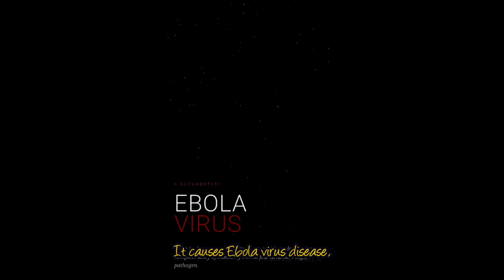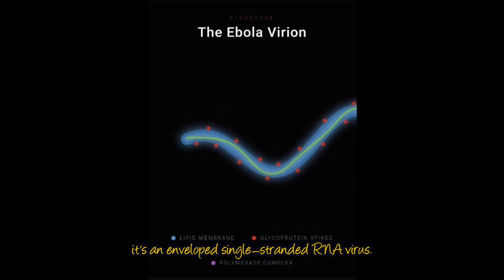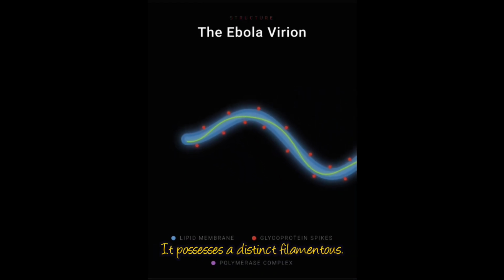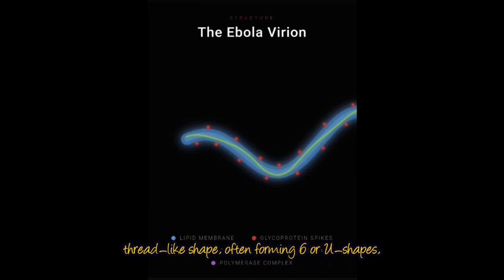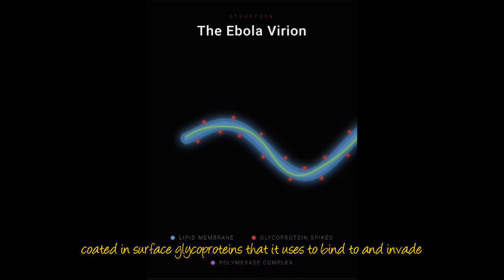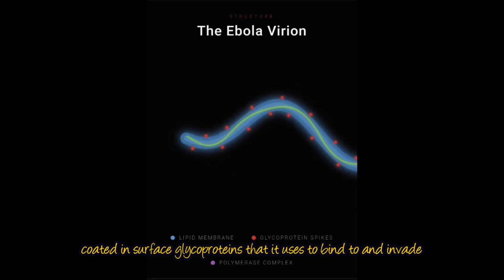Today we will talk about Ebola virus, which is a highly lethal pathogen belonging to the Filoviridae family. It causes Ebola virus disease, a severe and frequently fatal hemorrhagic fever in humans. Structurally, it's an enveloped, single-stranded RNA virus. It possesses a distinct filamentous, thread-like shape, often forming 6 or U shapes, coated in surface glycoproteins that it uses to bind to and invade host cells.